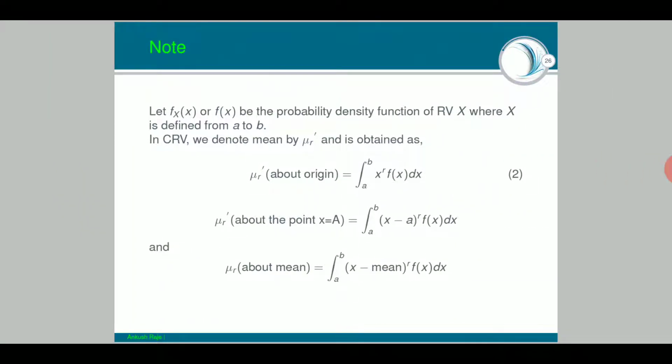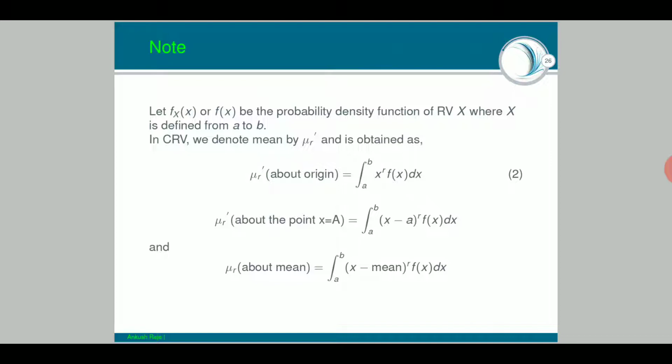One note should be taken here. Let f_X(x), or f_X, be the probability density function of random variable x, defined from a to b. In a continuous random variable, we define mean. We know mean, variance, standard deviation for a discrete random variable. Similar terms are here. There we deal in summations; here it is nothing but integration. I will quickly glance through this, because I am going to give some notes on mean, variance, standard deviation and moment generating function after this lecture, so that things will be more clear.